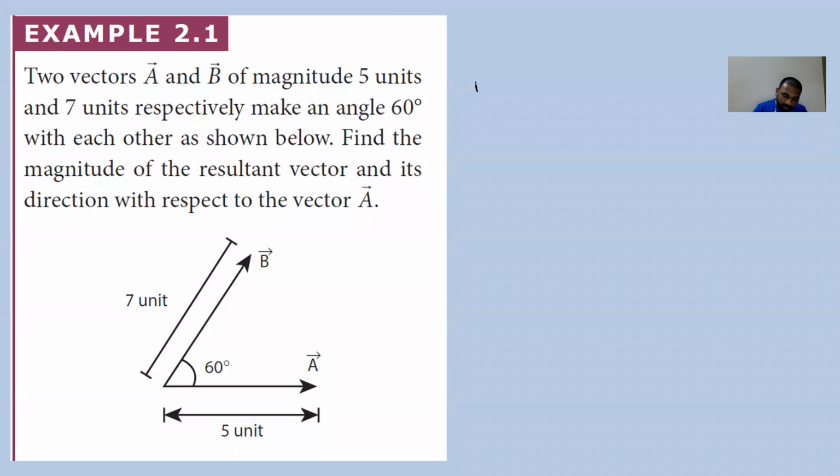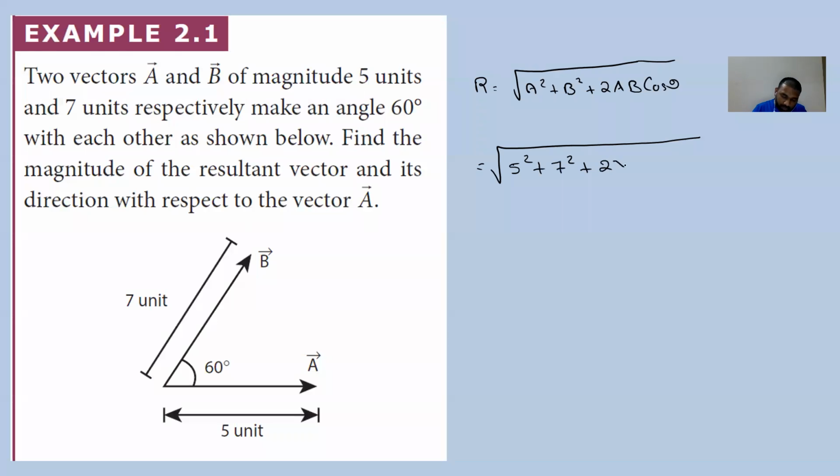Again, same formula. We are finding the magnitude now, that is the number. Direction again we will have to find. Root of a square plus b square plus 2ab cos theta. So this is equal to, what is a? 5 square. What is b? 7 square plus 2 into 5 into 7 into cos of what should I put here? What is the angle between the two vectors? 60 degrees. So I can put 60 here.